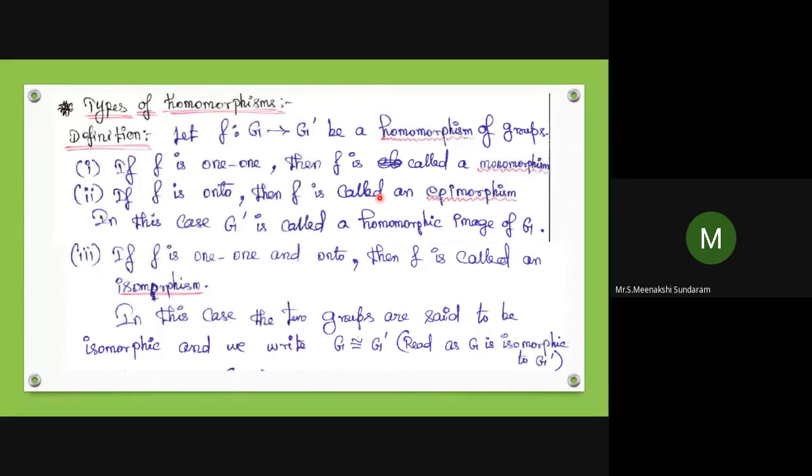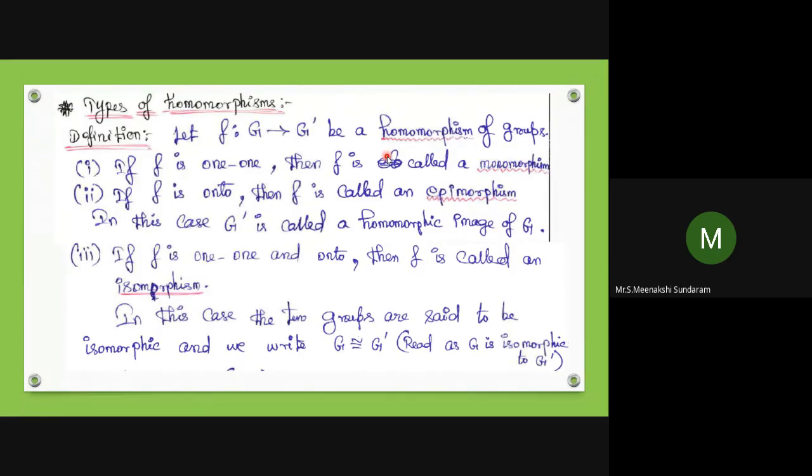Onto: every element in the codomain has a pre-image in the domain. Each x in the domain has exactly one image. Distinct elements have distinct images, called a one-to-one function. A pre-image need not be unique. Every element in the codomain has a pre-image, so the range equals the codomain, and we can say it is onto.